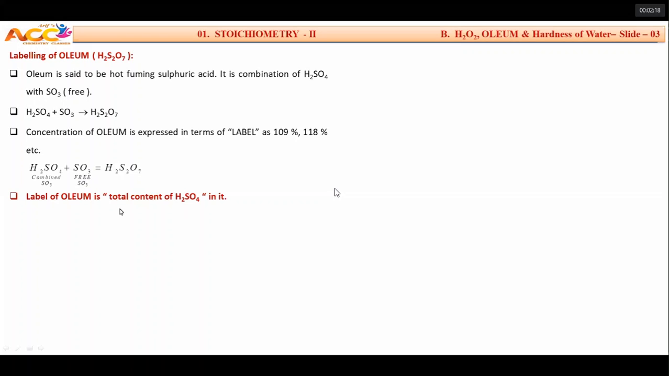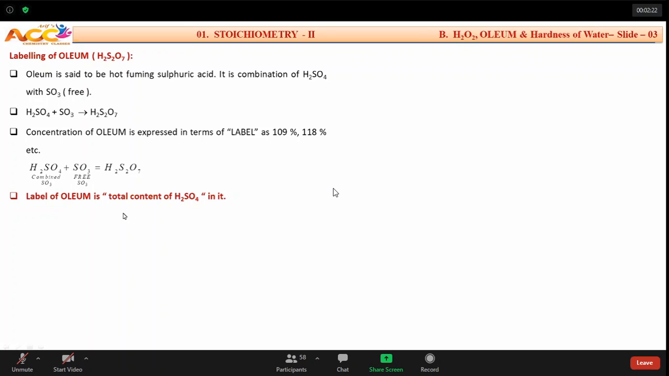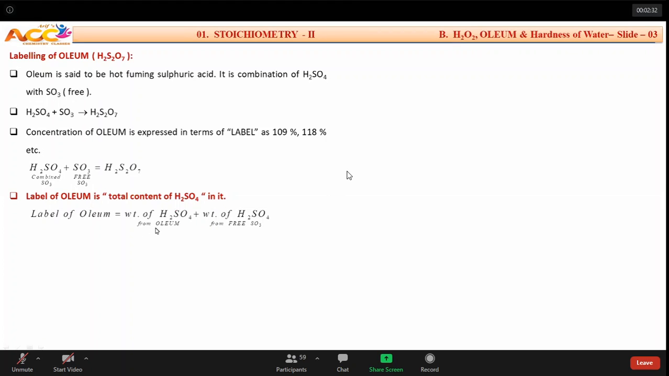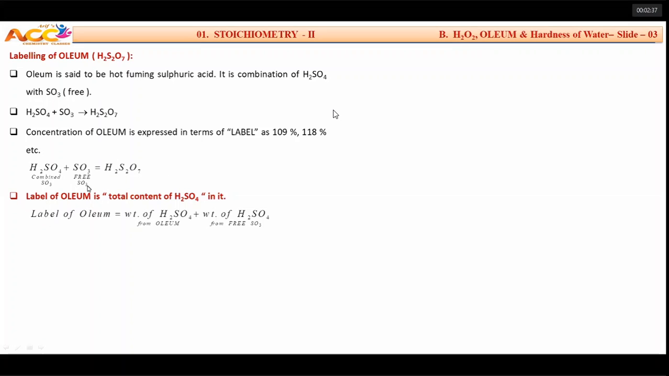Why are you saying this, and what is the meaning of "total"? That can be explained in this manner. Label of oleum means the weight of sulfuric acid available in the oleum, plus, since we have taken a solution of oleum, this SO3, which is called free SO3, will combine with water to form H2SO4. That newly formed H2SO4 plus the available H2SO4, if you combine them, this total is known as the label.